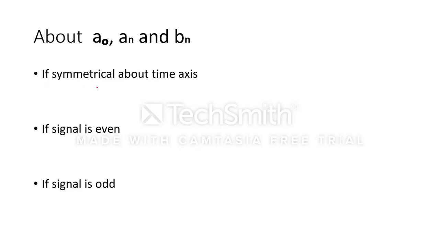If the signal is symmetrical about the time axis, it means my signal looks like a simple cos signal. For one time period, we can see that the positive cycle and negative cycle are of the same amount.